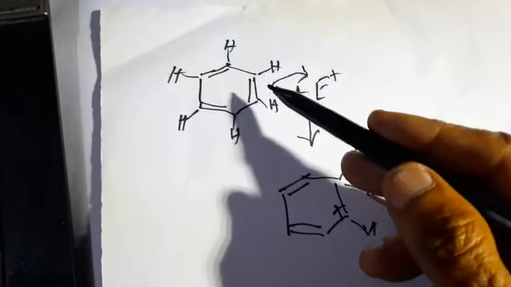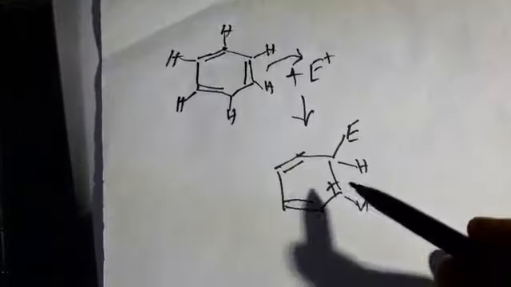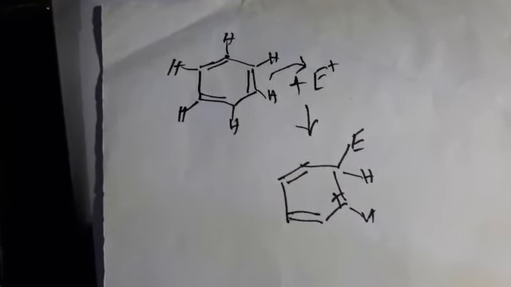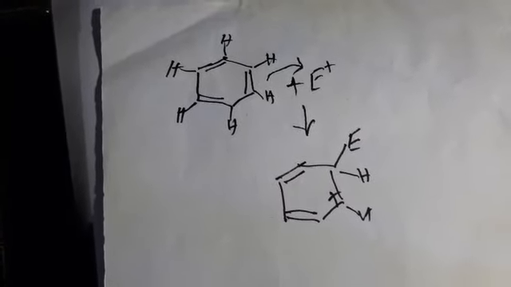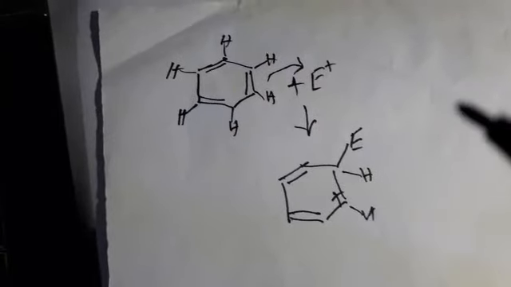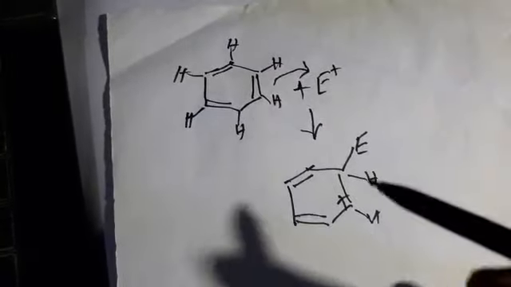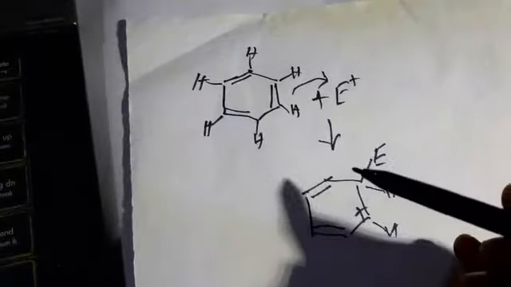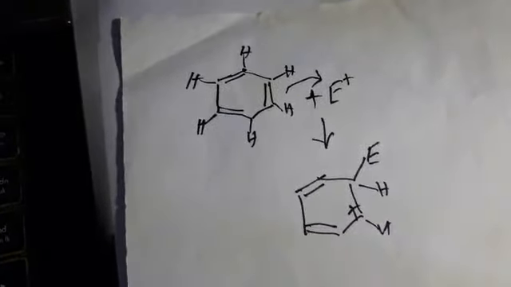Say here is benzene. This is the first step, attack of the electrophile on the aromatic ring, and in the subsequent step hydrogen is removed and a single bond is created between carbon and the electrophile.